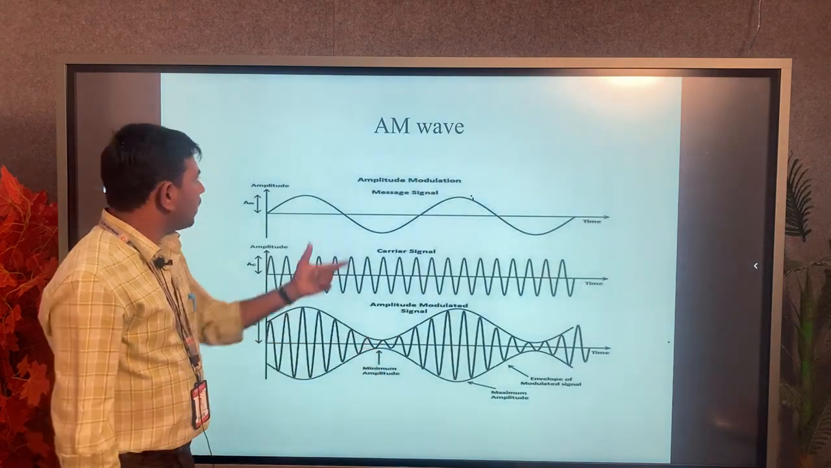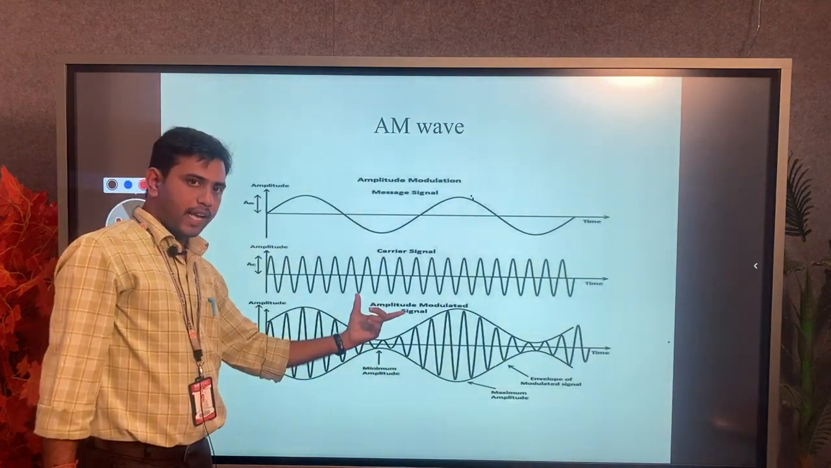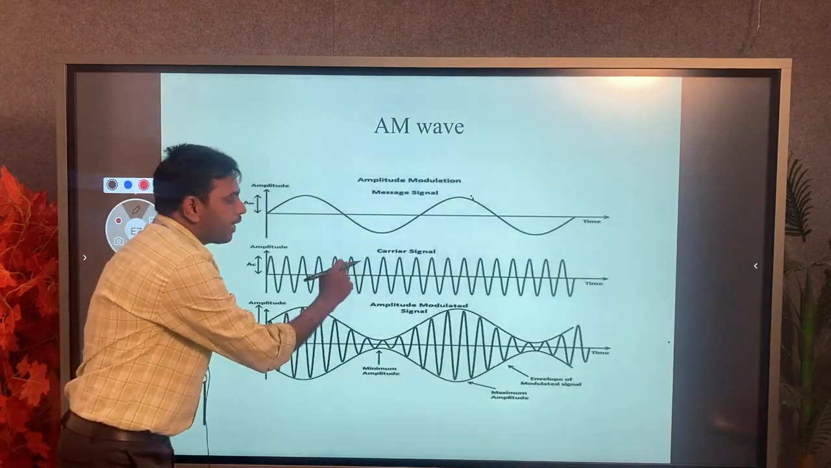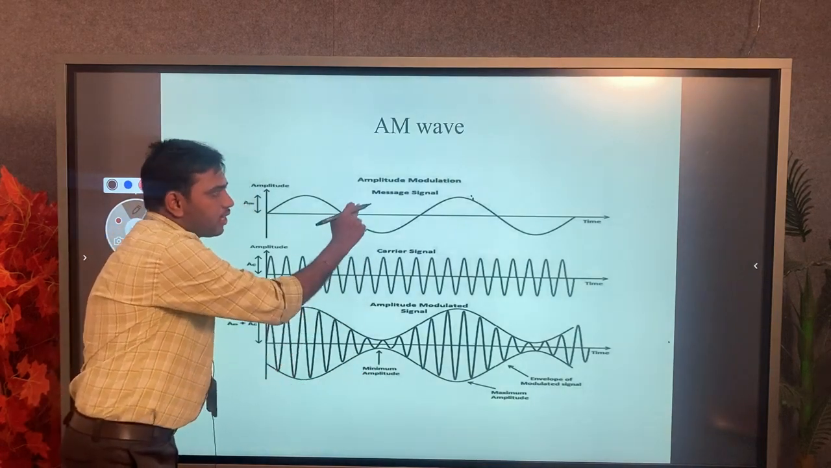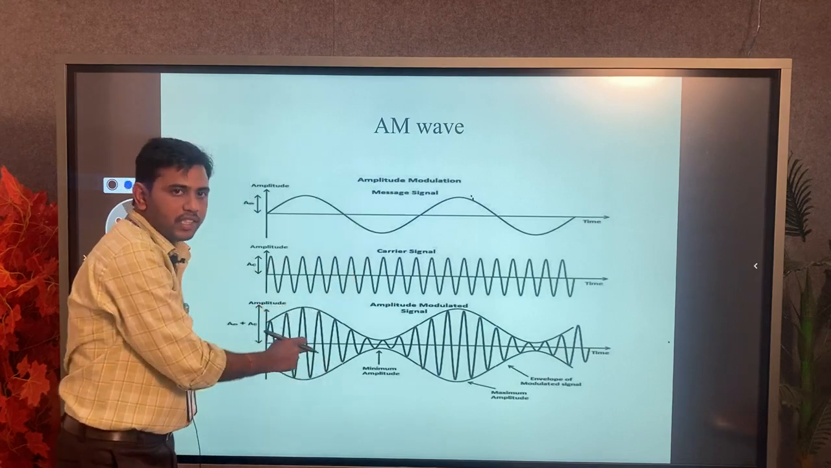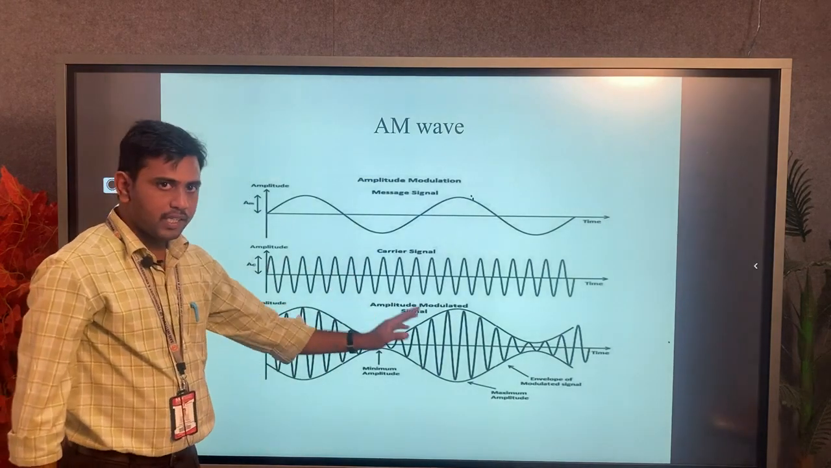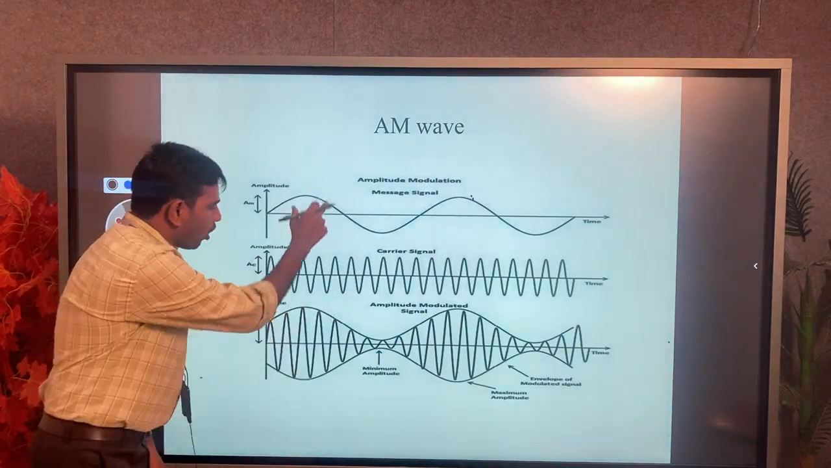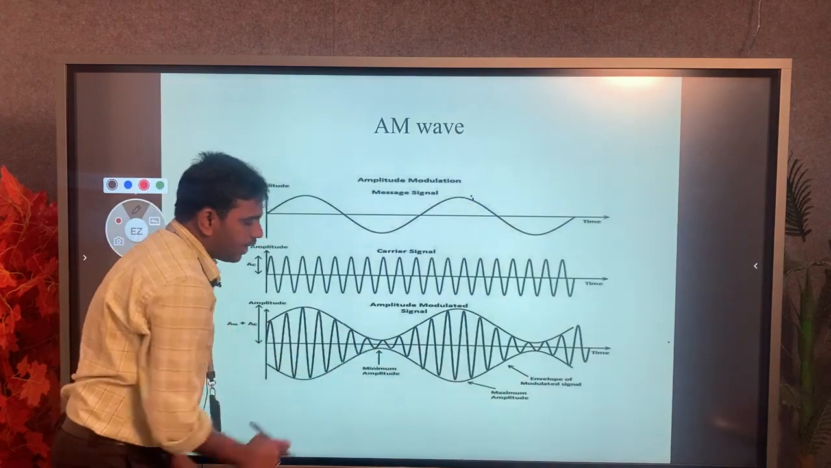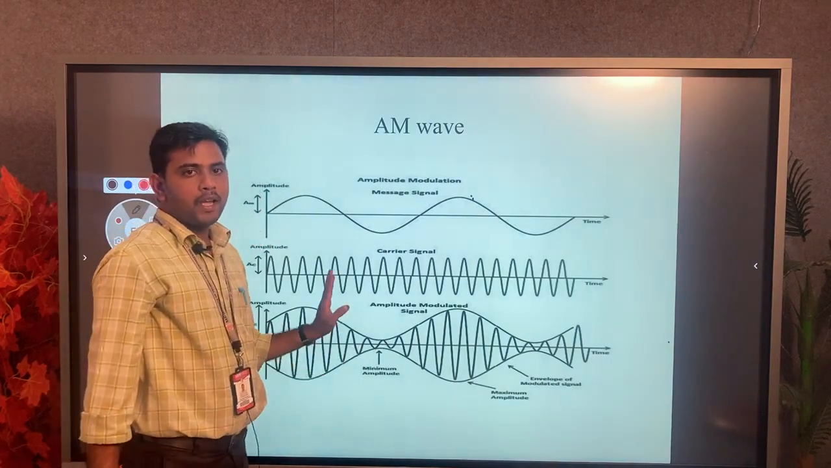Here the message signal is superimposed onto the carrier signal. Only the carrier amplitude changes with respect to the message signal, and we get the AM signal, which is nothing but the amplitude modulated signal. Here we have to observe the positive side peak at maximum amplitude and the negative side at minimum amplitude.